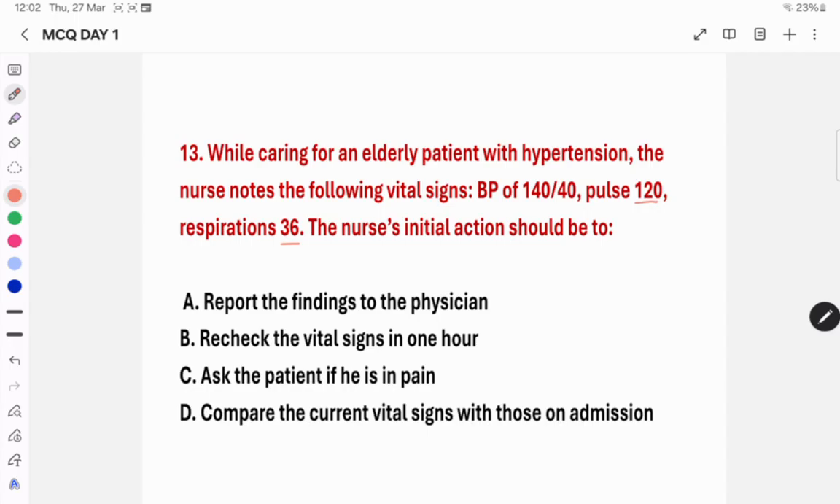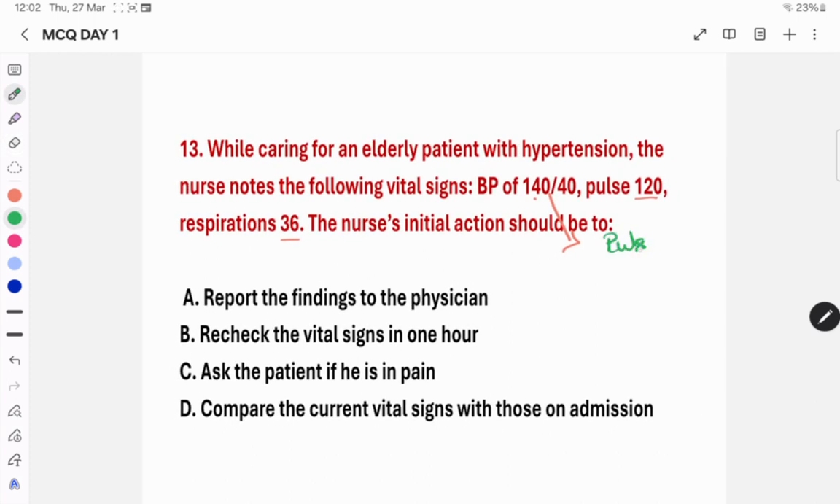Okay, we'll see one by one. We'll start with option D, compare the current vital signs with those on admission. No need to compare, because there is already a BP of 140/90. In this question we can expect increased pulse pressure, we can expect tachycardia, and tachypnea also. It's an emergency situation, so at that time no need to compare. It's not a wrong option, though.